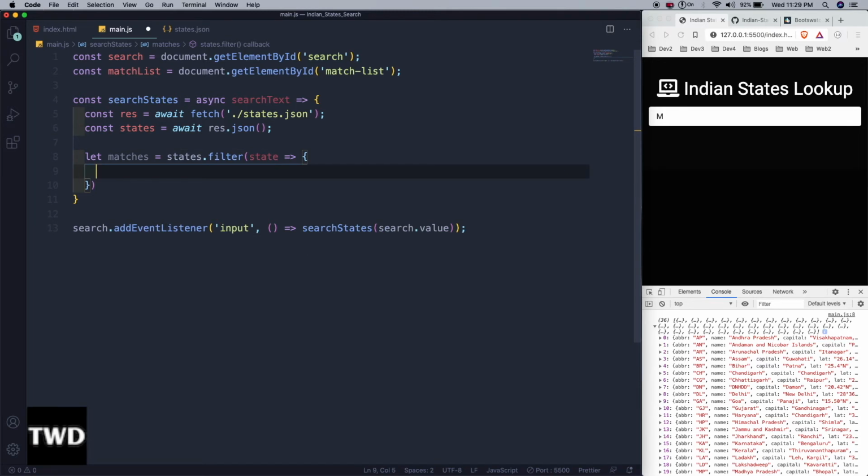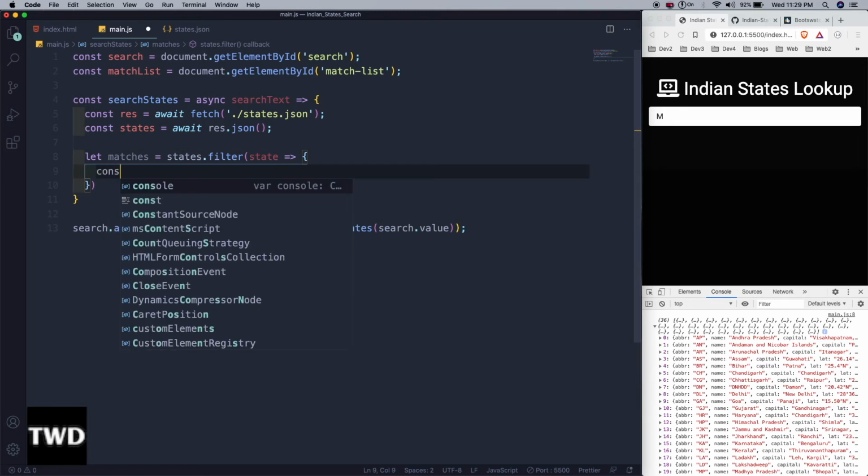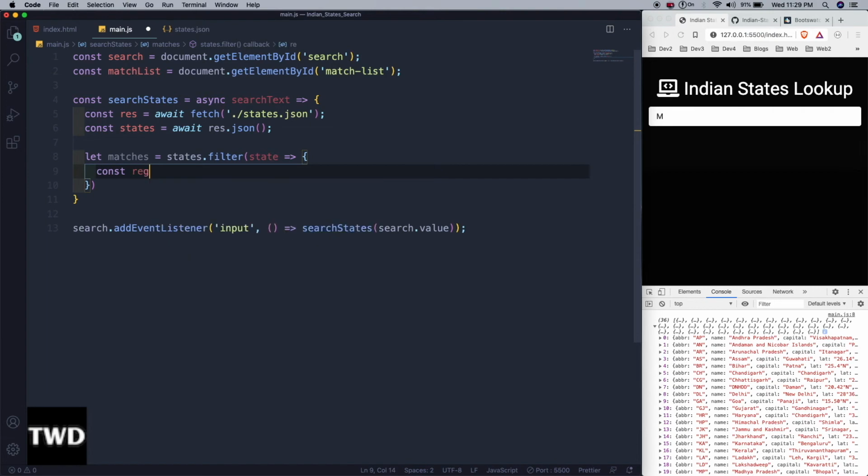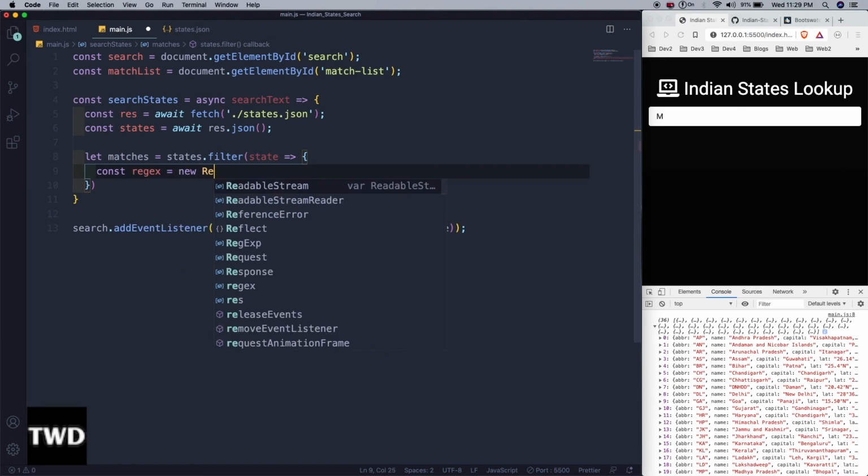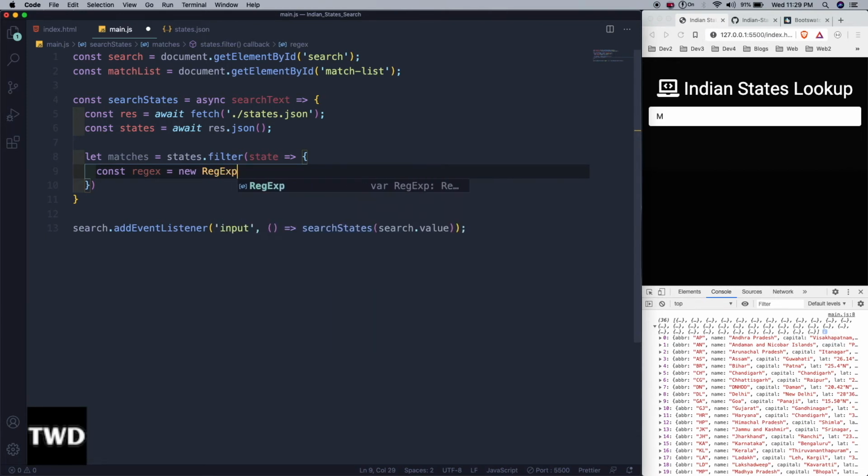And we are going to use the regex here. const regex, anything you can take, new RegExp.